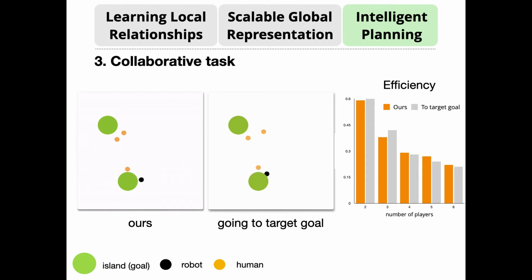Finally, we test our framework in a collaborative task. Here, the robot wants to lead the team to capture the more optimal bottom goal. A robot using our framework is as effective as a ceiling baseline of a robot who heads directly to the target goal. This is a ceiling baseline because teammates have no choice but to join the robot at the goal in order to finish the game.